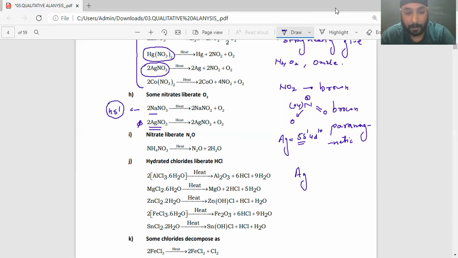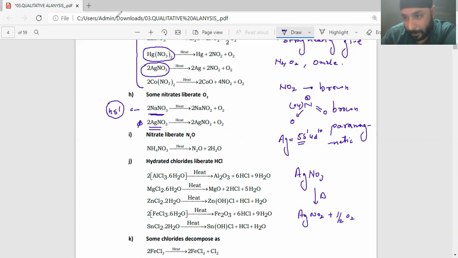Getting it? Now your silver nitrate will behave like your sodium only, or alkali metals only. So AgNO3 initially on slow heating, like alkali metal nitrates, becomes nitrite plus oxygen gas. Similarly, NaNO3, KNO3, rubidium, cesium, the alkali metals will give you these things.